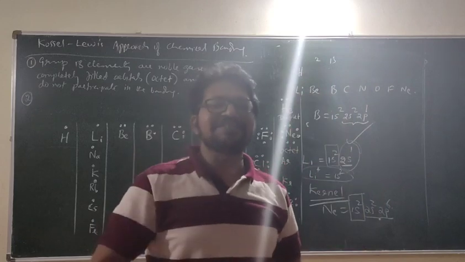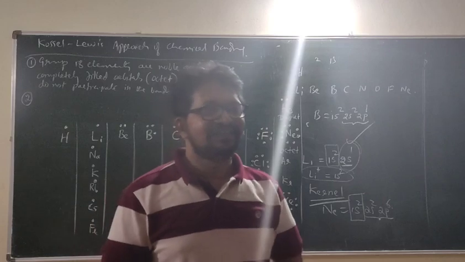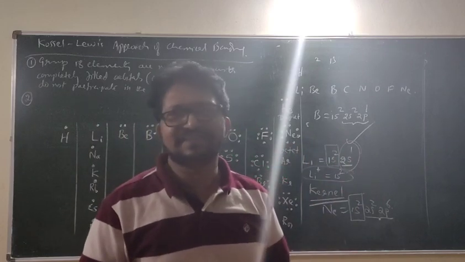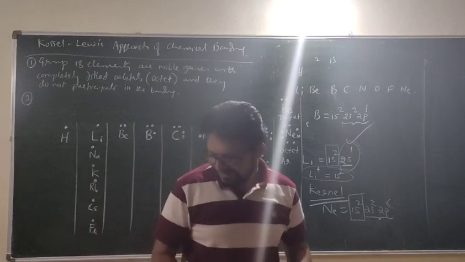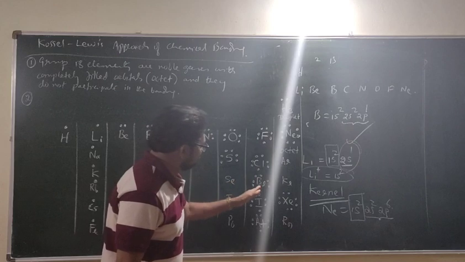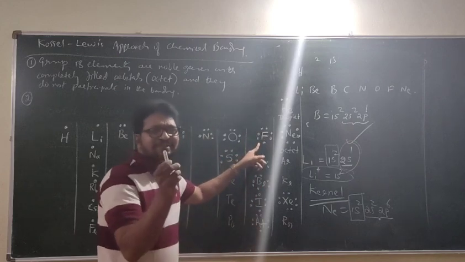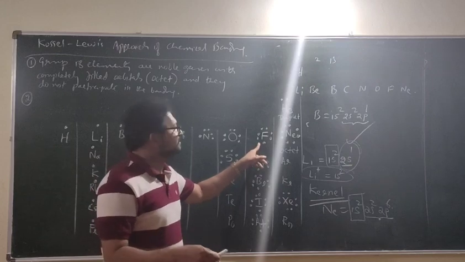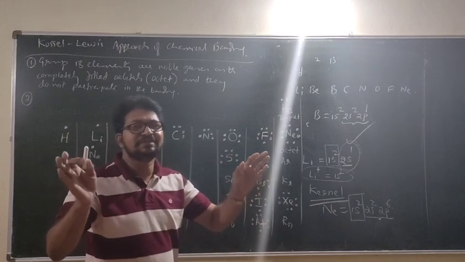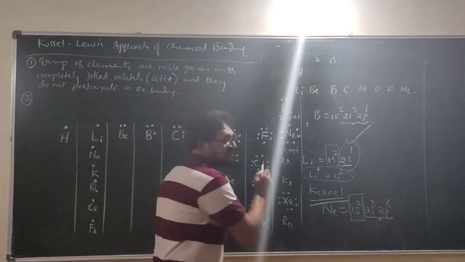Now, who is the most unhappy person? Most unsaturated. The person who just misses by 1 mark. Is it correct? Like that, it is the same here. Fluorine, bromine, iodine, they have so many electrons, just a shortage of 1 electron. That is why they are the most unhappy group, and that is why they are the most reactive group.